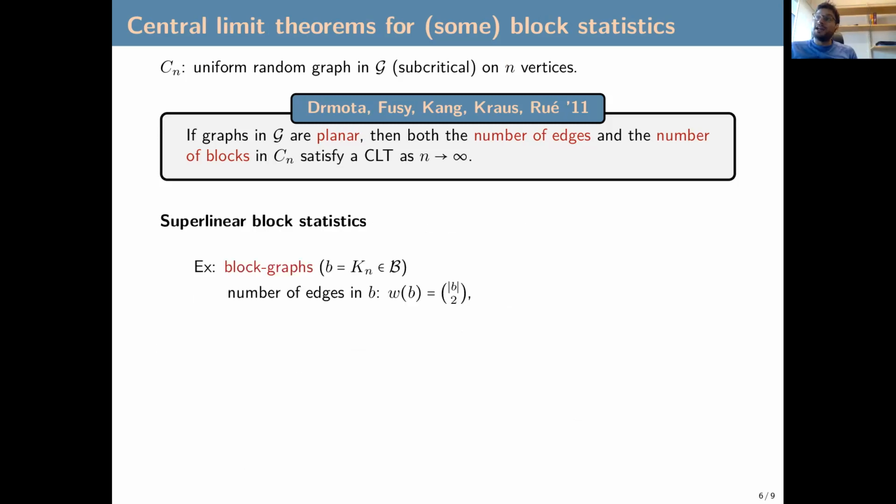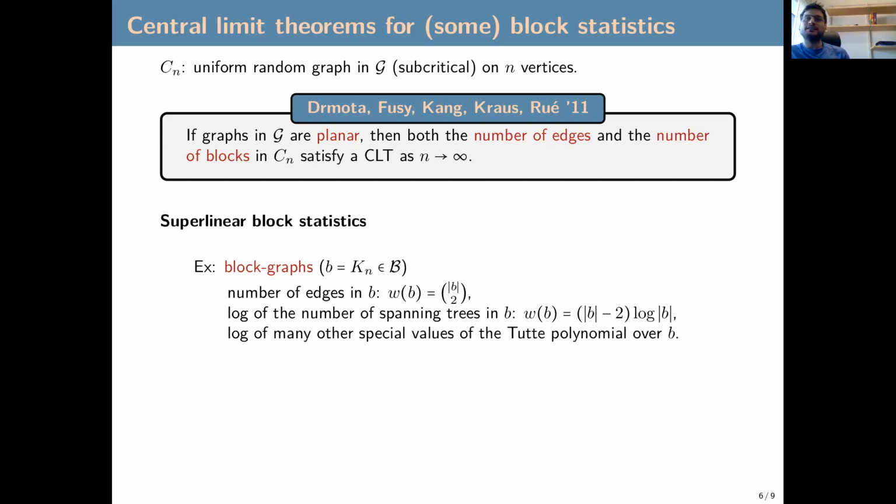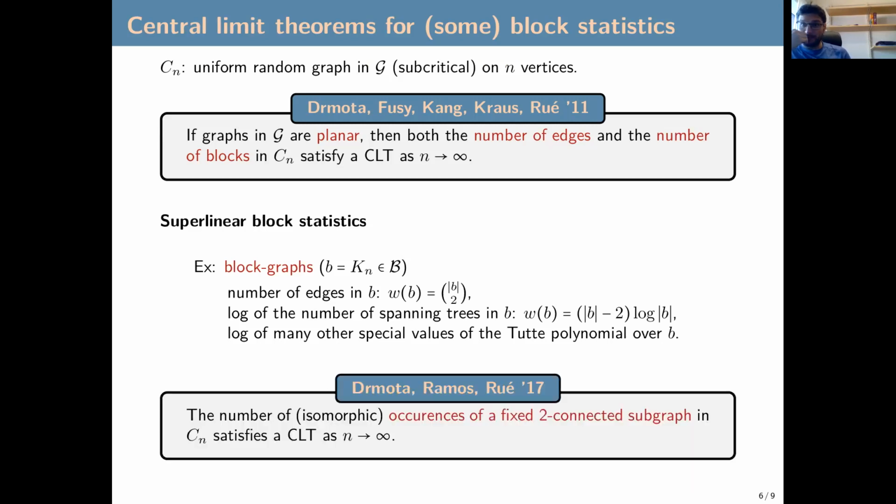But what to do when we have block statistics that are not linear? An example is if you consider the class of block graphs. Here we are not planar anymore. And so the number of edges in a block of size k is just k choose 2, so it's quadratic. Then if you look just at the log of the number of spanning trees, it's of order n log n. And it's similar for many special values of the third polynomial over the blocks.